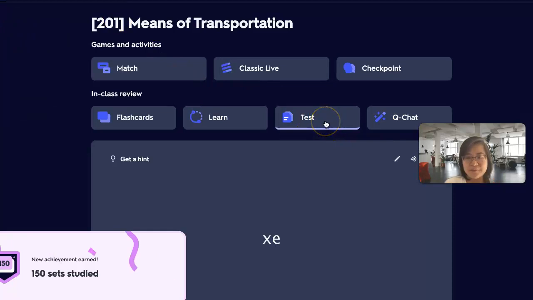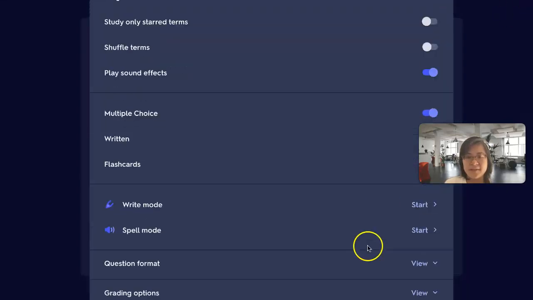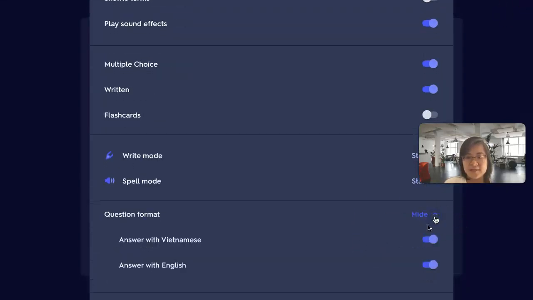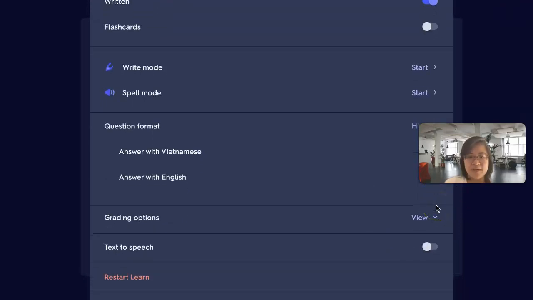Another cool feature, that is the spell feature. People need to go to the learn option, and then you can check here, answer with Vietnamese or English. Okay.